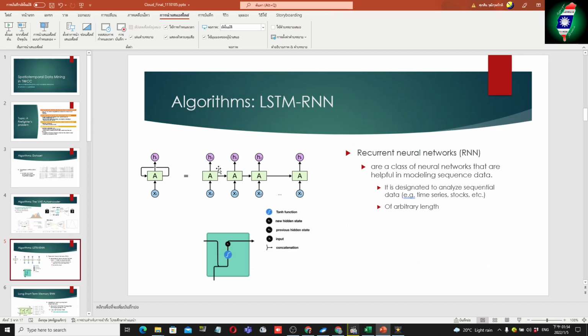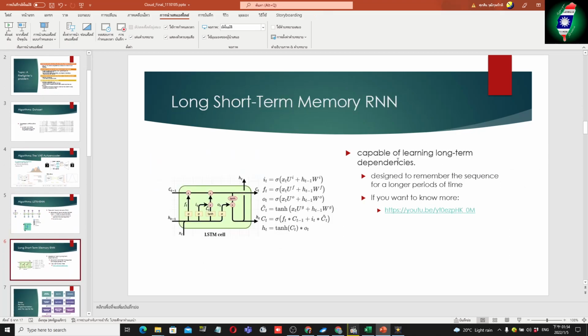The recurrent neural networks, or the RNN, are a class of neural networks that are helpful in modeling sequence data. It is designed to analyze sequential data, like the time series of arbitrary lengths. Nevertheless, it has a problem of gradient vanishing, so the long short-term memory RNN is here to help. It's capable of learning long-term dependencies. It's designed to remember the sequence for long periods of time. If you want to know more, consider watching this video.